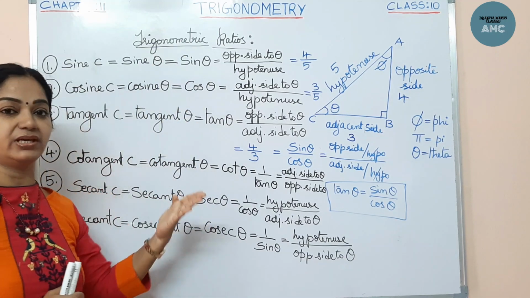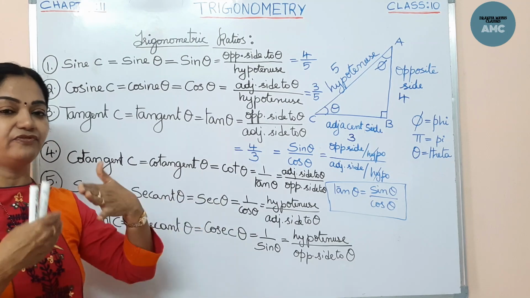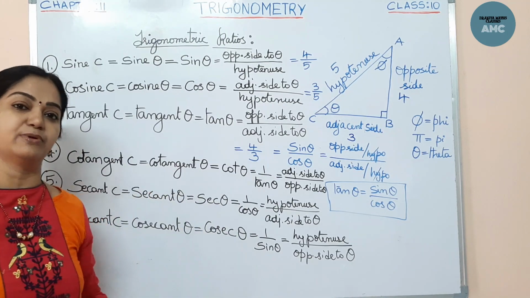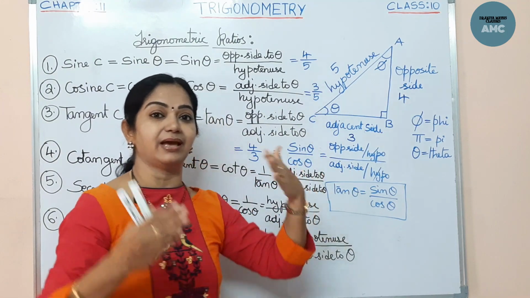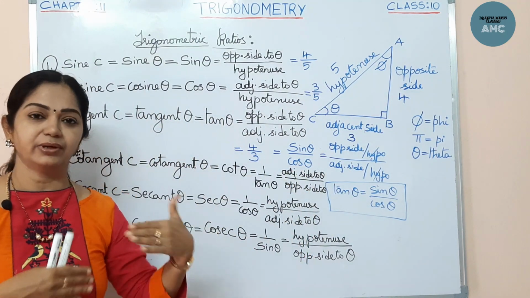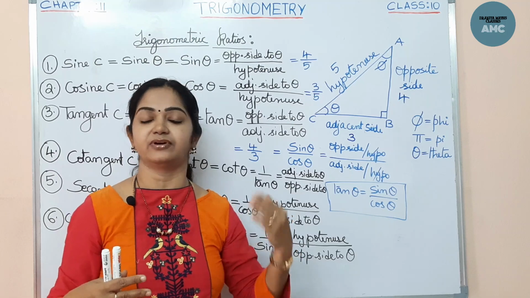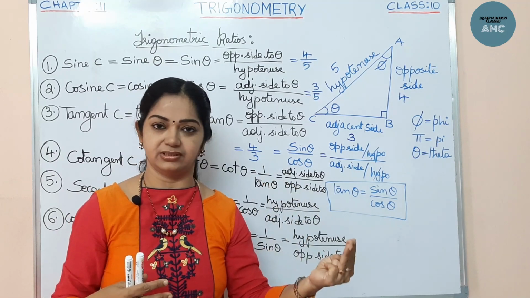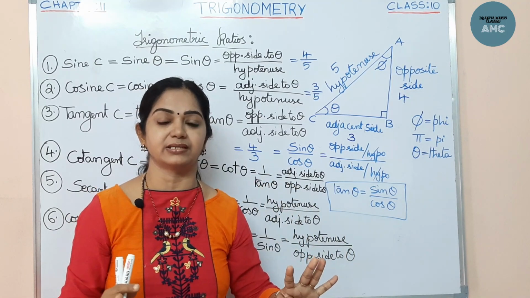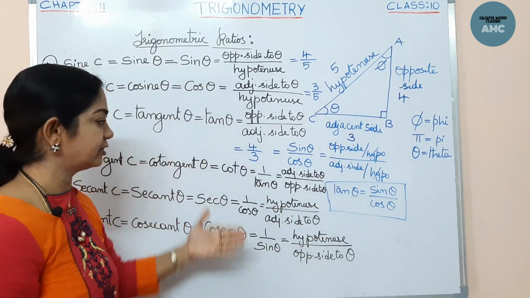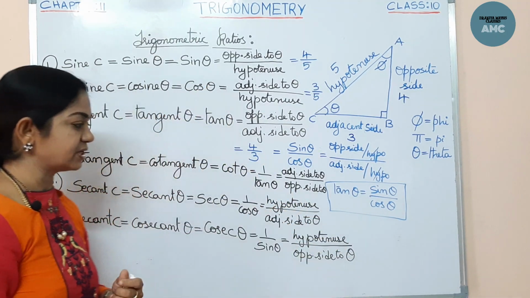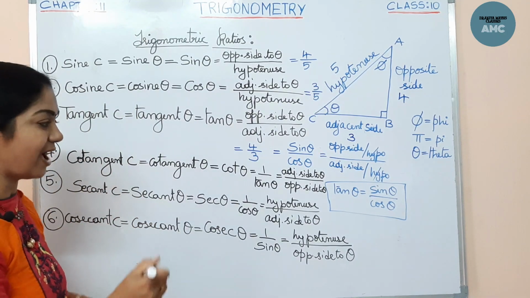With the help of these trigonometric ratios, we are going to solve many problems, if any side is not given, using the relation between the angles and the sides. In a triangle we have 3 angles and 3 sides, isn't it? All the 6 elements. The relation between all the 6 elements we can easily find out using the trigonometric ratios. Now I'll also give you the values for this.